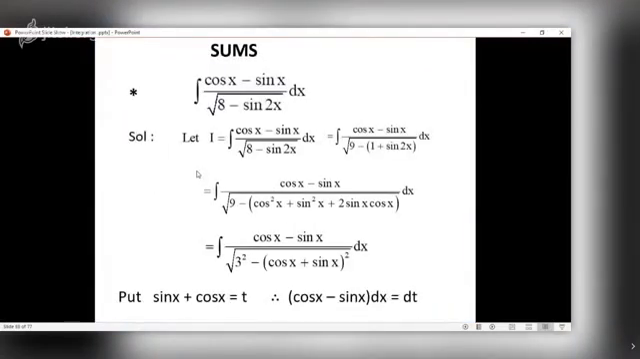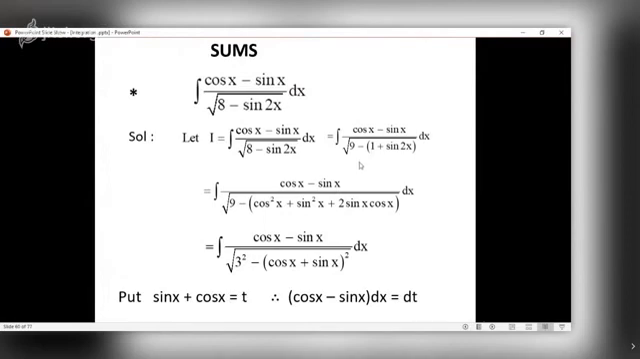Now, this is again an interesting sum where substitution is used, and one of the results given in the list is to be used. Cos x minus sin x upon root of 8 minus sin 2x. Now I have written 8 as what? 9 minus in bracket 1 plus sin 2x. I have written 8 minus sin 2x in this fashion. So I have written the same but in different form. Now 1 plus sin 2x can be written as what? Cos square x plus sin square x, that is 1. And what is sin 2x? It is 2 sin x cos x.